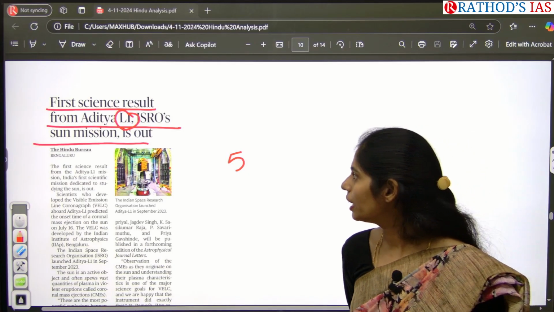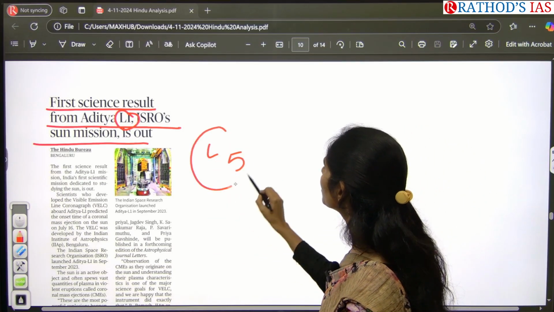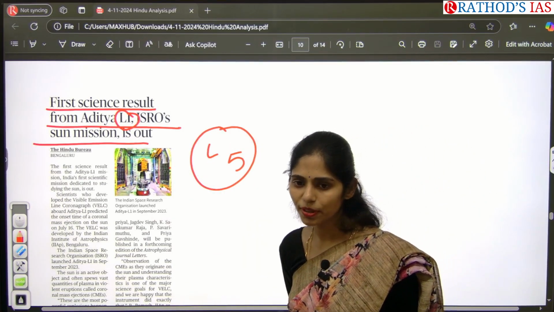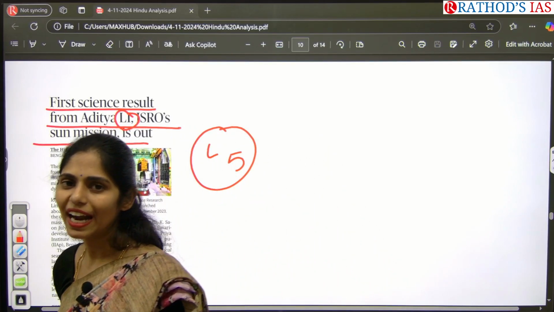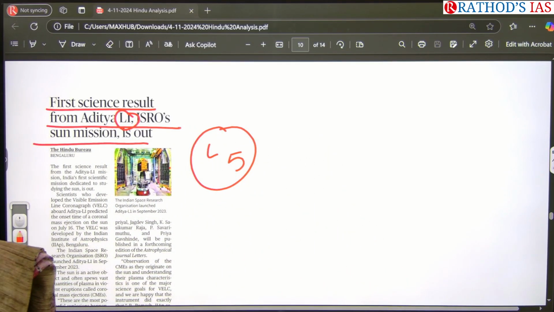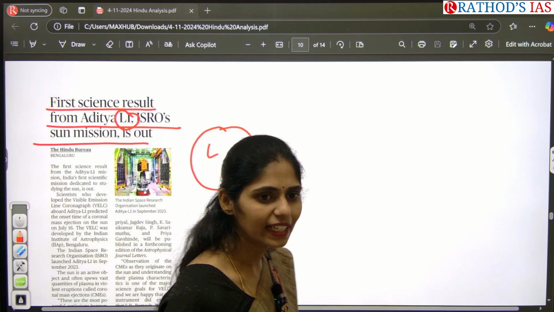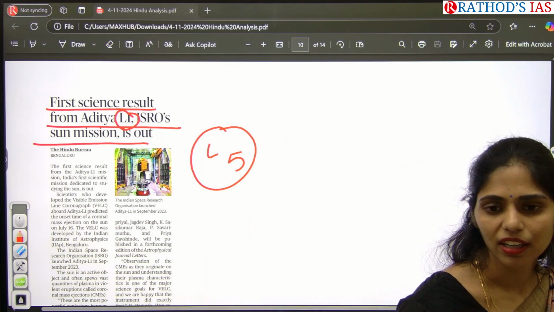So why are we keeping these kinds of solar missions at the Lagrange points? Only so that we can maintain a proper balance of the gravitational force of Earth as well as the Sun. Okay, it will not be affecting the satellite anymore. Because of this, we are keeping it there.